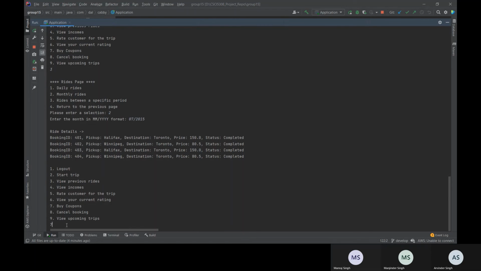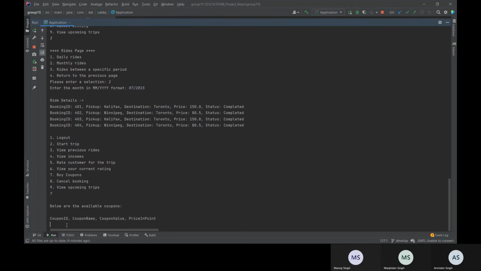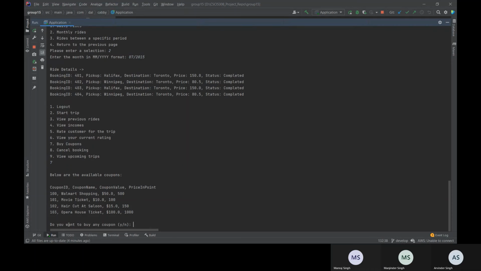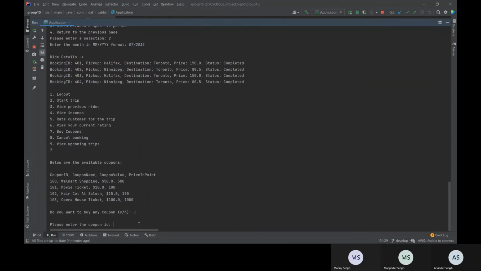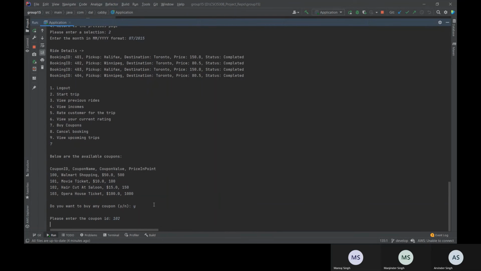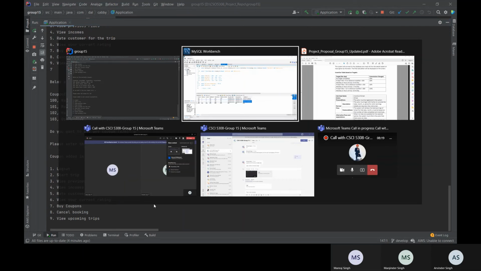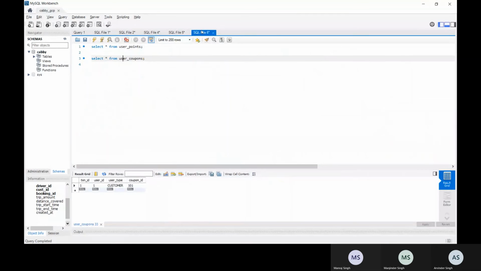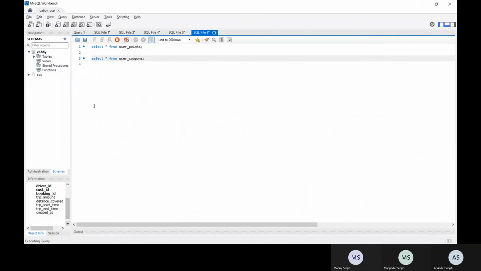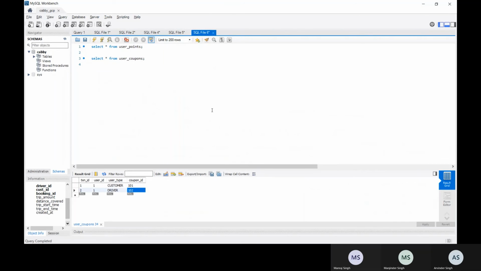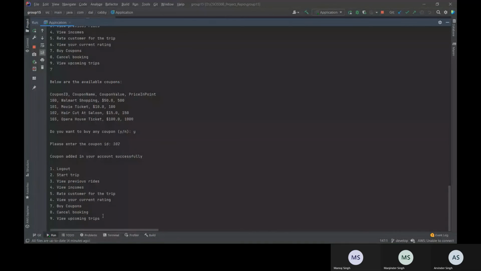Now the driver can also buy coupons. It will show all the coupons, and if they want to buy, suppose they want to buy, so this will be added in that particular table and it will be tagged to the driver here. So this is how it will work.